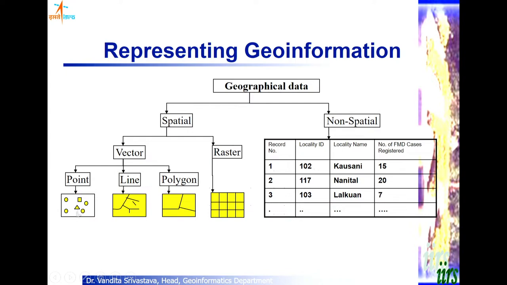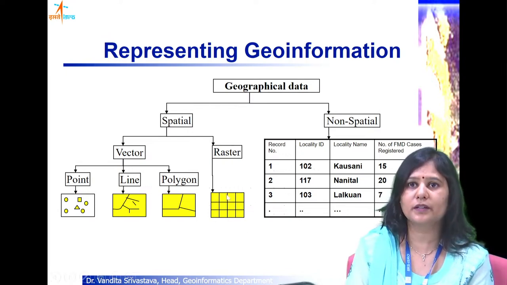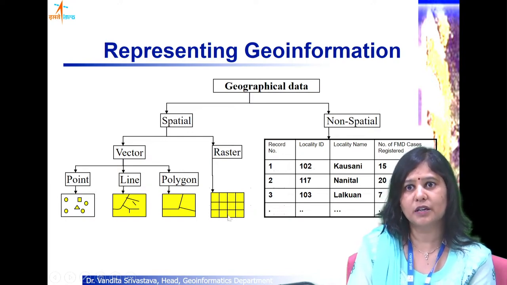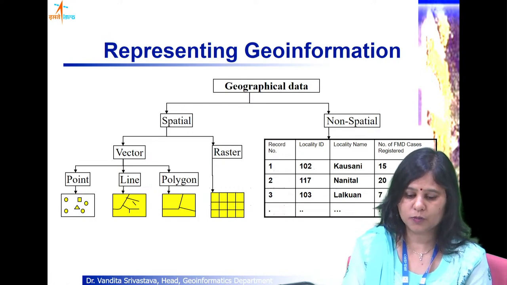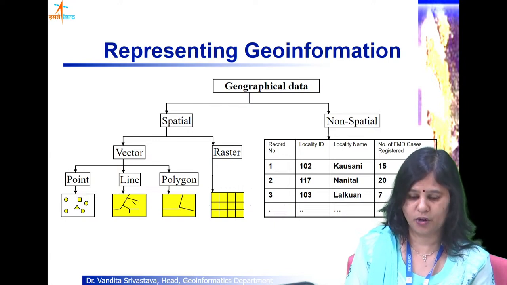Now the same information which is represented as point, line or polygon can also be represented as raster. In case of raster, we do not talk about the xy coordinates. We talk about the pixels, the grid cells. So this is a grid cell, and this structure is a square structure. We can have linear rectangular structure, we can have hexagonal structure, circular, triangular. All those possibilities exist, but the most commonly used format is the raster format, which is having the square pixels.